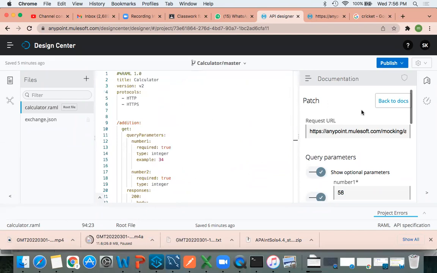What is the time limit of a temporary URL, how long does it work for execution? There is no time limit. Once you share that URL, it will work for you. So there is no expiration? No. This is dummy, right? Design.